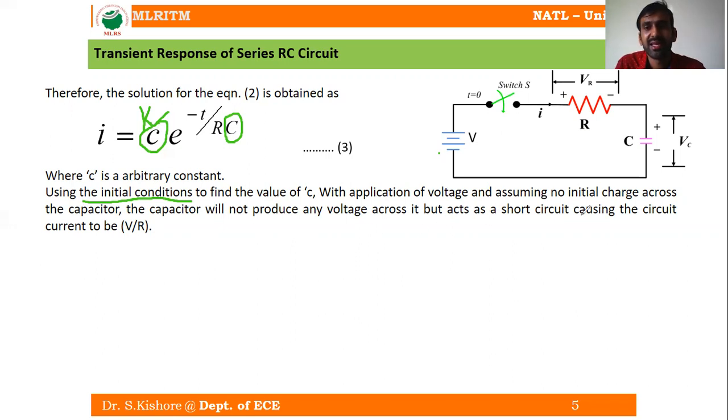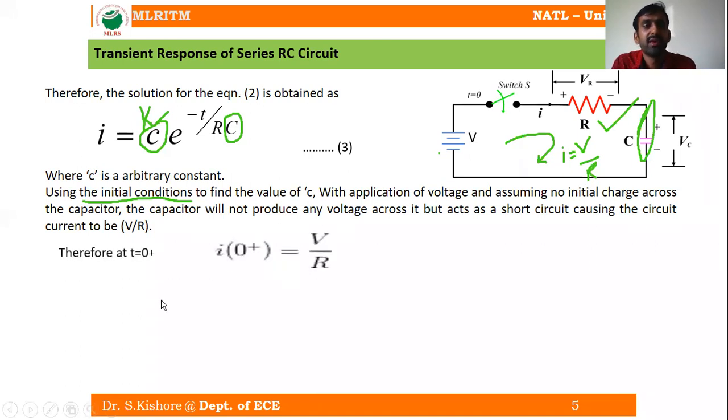So when the capacitor is acting as a short circuit in the series RC circuit, the current value can be given directly, because we are having only one element, that is the resistance R. If there is only one element, the resistor R, what could be the current? The current I is equal to the simple formula, I is equal to V by R.